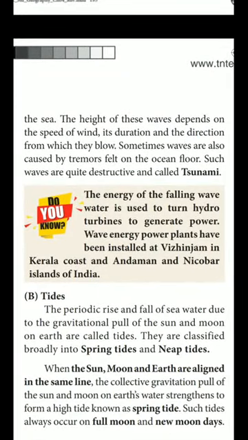Sometimes waves are also caused by tremors felt on the ocean floor. Such waves are quite destructive and called tsunami.